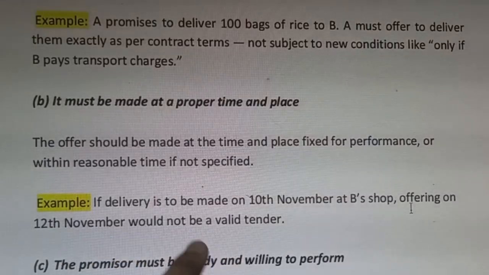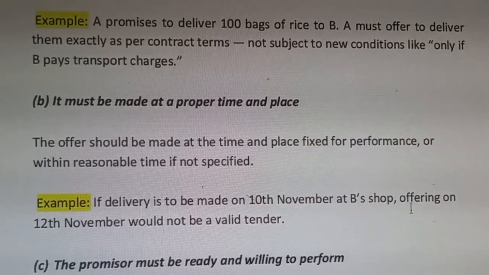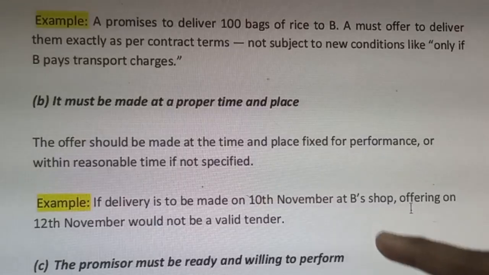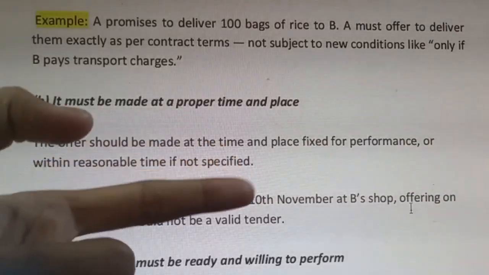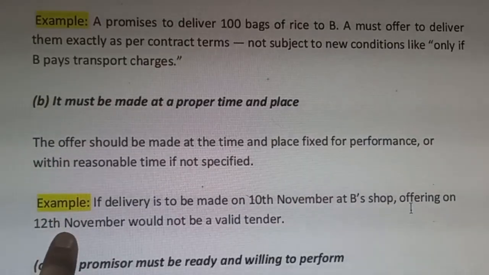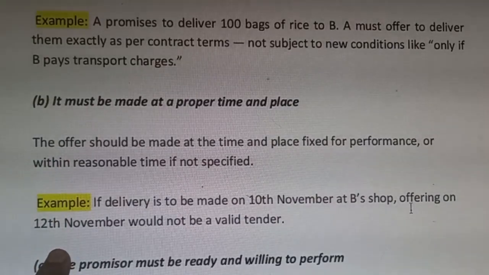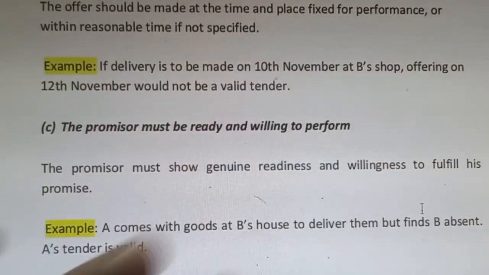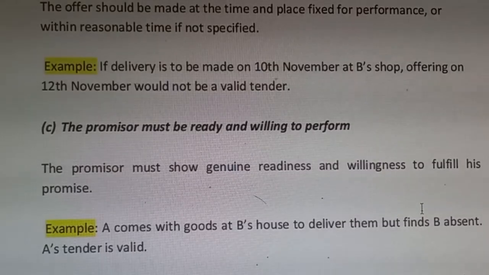If delivery is to be made on 10th November at B's shop, offering on 12th November would not be a valid tender, right? It would not be a valid offer. If it has been promised to deliver on 10th November, it must be fulfilled on 10th November itself. Delivery on 12th November does not fulfill the terms of the contract. The promisor must be ready and willing to perform, anywhere at any time. He should show his genuine willingness towards completing the performance and fulfilling his promise.